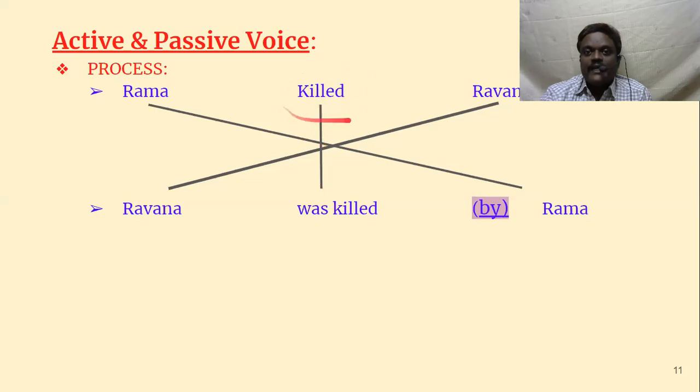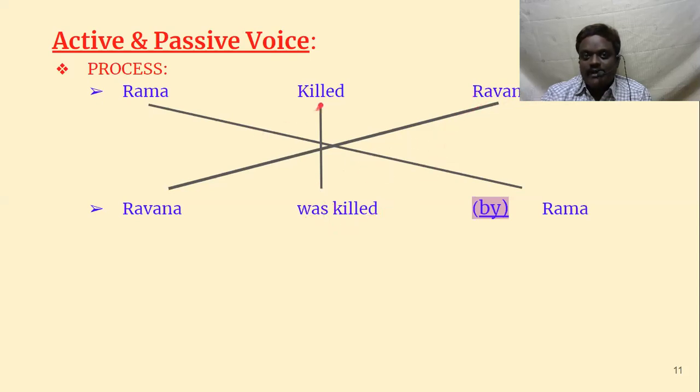This is active verb. Killed is active verb, simple past tense. So what is the simple past form of passive verb? Be form plus V3. Since it is past tense, we have to use was. Why was? Here we have to look at the object, whether it is singular or plural. It is singular, so was. If it is plural, we have to use were.